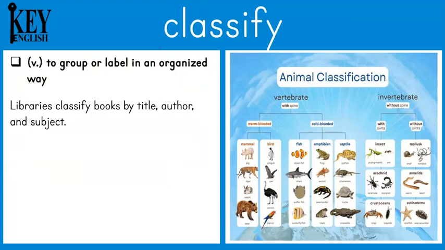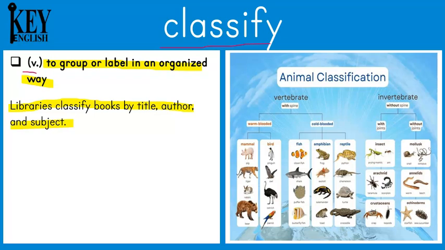The next word is classify. Classify is a verb and it means to group or label in an organized way. For example, libraries classify books by title, author, and subject. So when you classify things, you're sorting them into groups in some kind of organized way. And we usually do that by what they have in common.